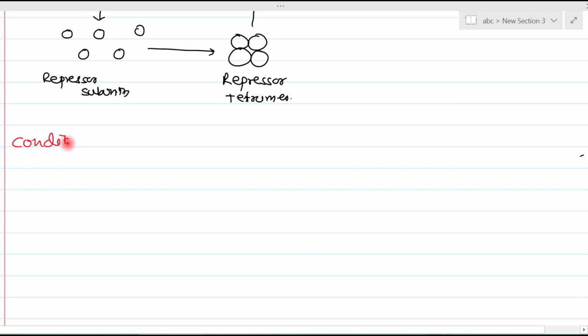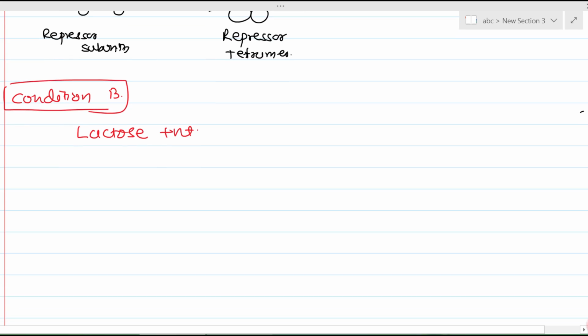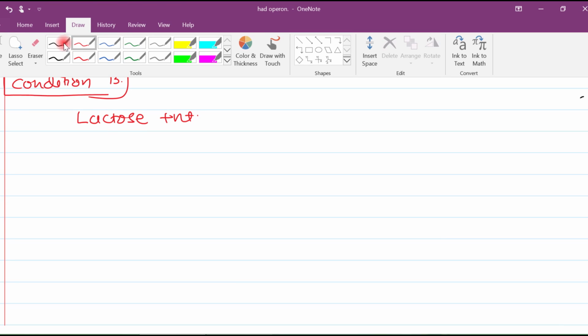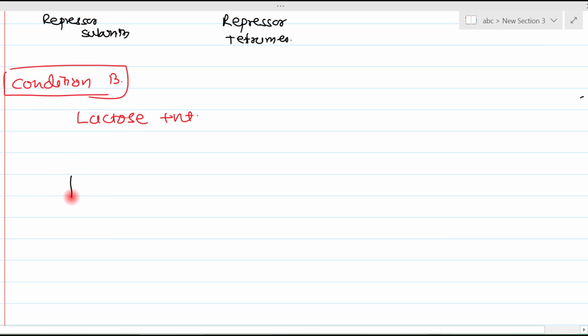Okay, now let's look at the second condition, condition 2 or condition B. In this condition, suppose lactose is present. To understand this, I am again drawing this lac operon.